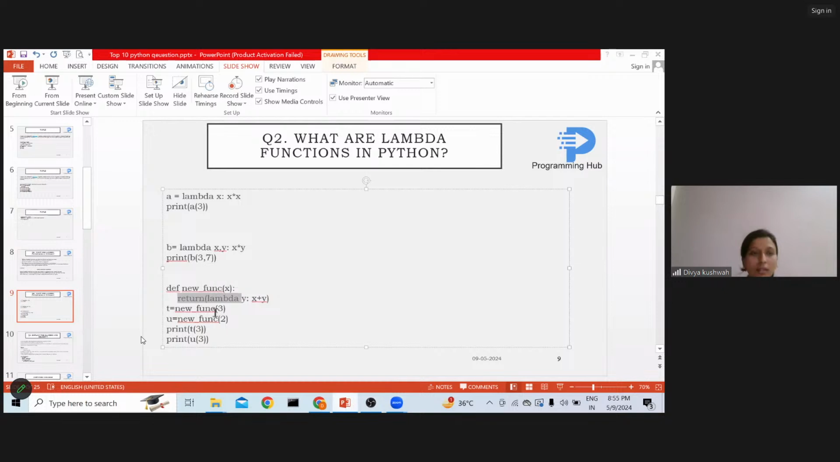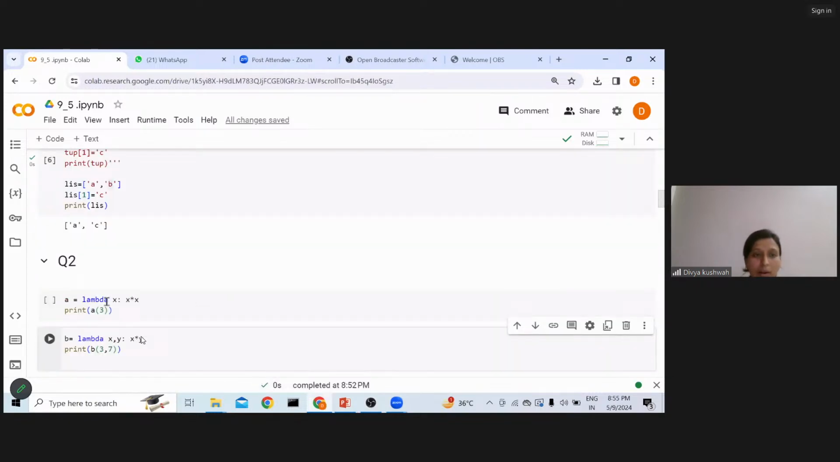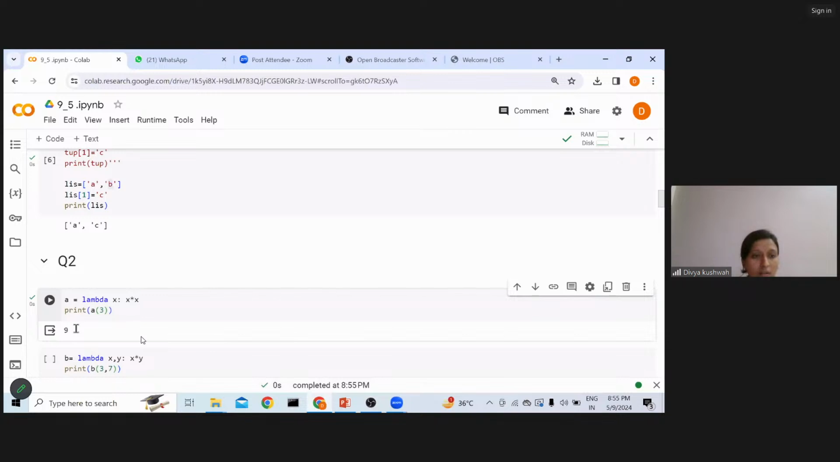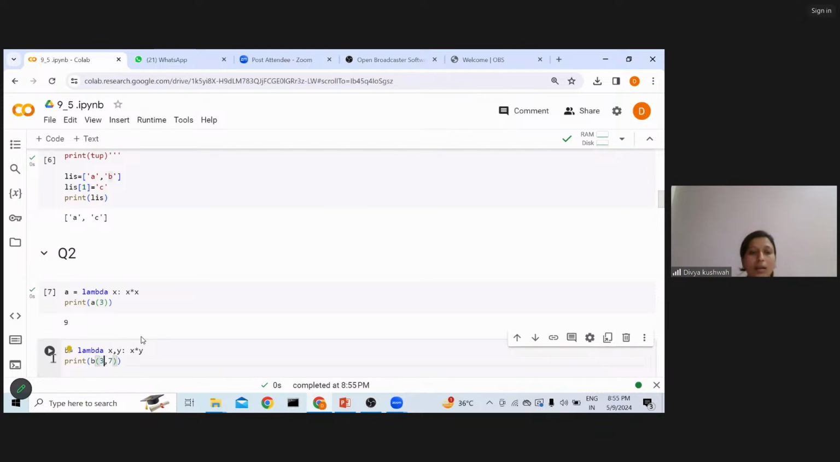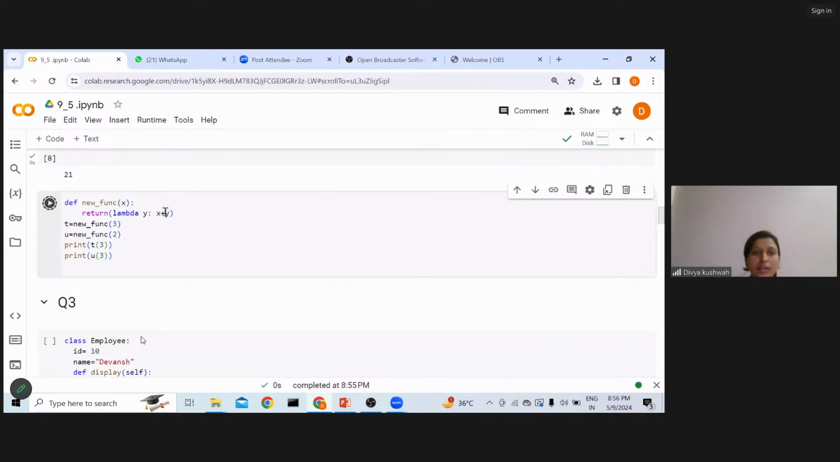Let's see this code here. Lambda, I have already explained. I am executing this particular cell and getting 9, because 3 squared is 9. Then this b, lambda x and y, I am multiplying them, so 3 into 7 would be 21. And then in the user defined function, I am passing the lambda function. So what is a lambda function? An anonymous function which is doing a certain task.